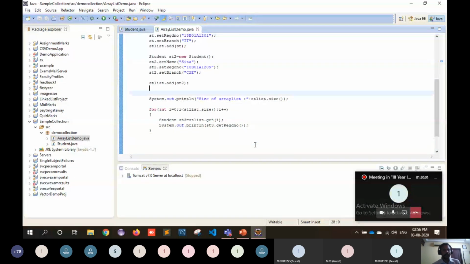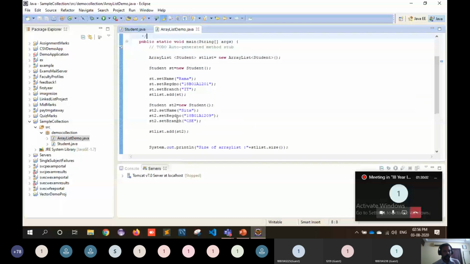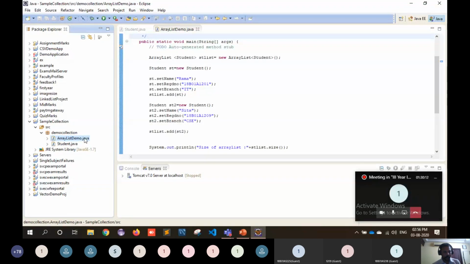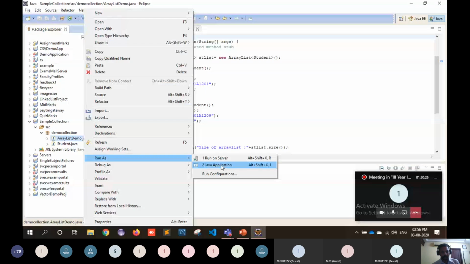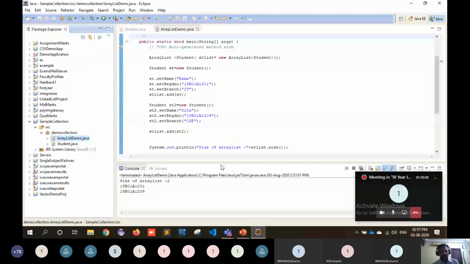Okay. I'm saving this one, and I wanted to show you the output of this array list demo by execution. So for execution, which program do you want to execute? Go to Project Package Explorer, select the program which you want to run, and then right click, run as Java application. Then automatically it will run and go to the console and display the output.